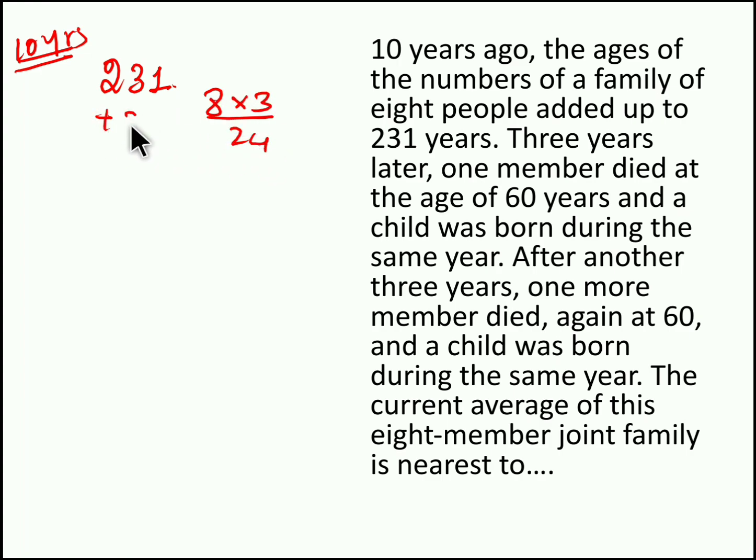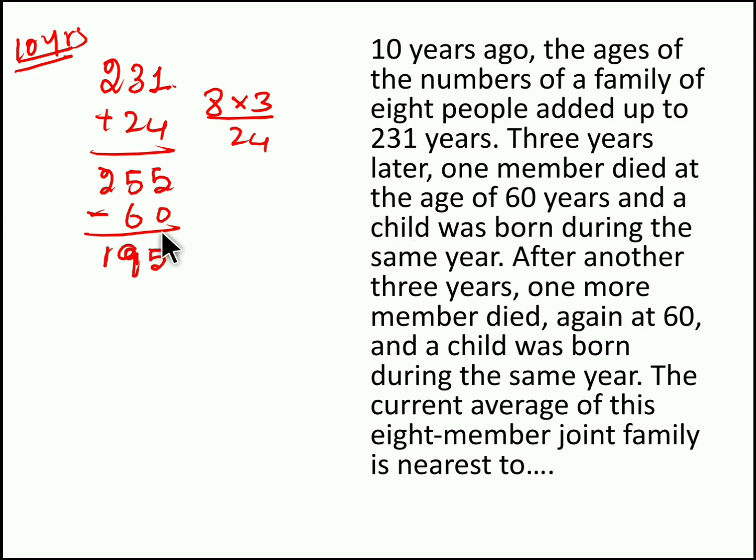So you have to add 24 to this 231. When you add 24 to 231, you get 255 years. During the same time, one person passed away, so you have to subtract 60 years, because the age of the person who passed away is 60. So 255 minus 60, we get 195.